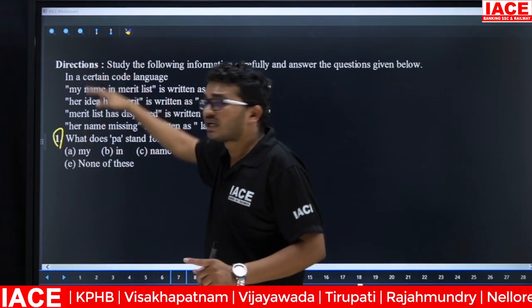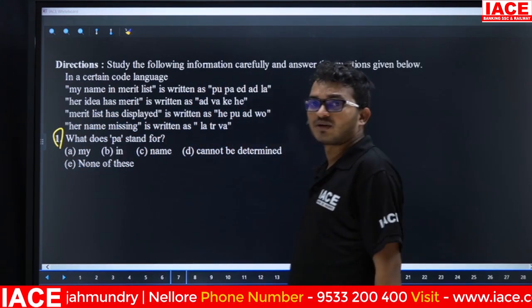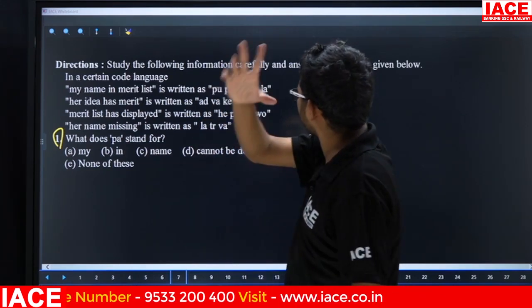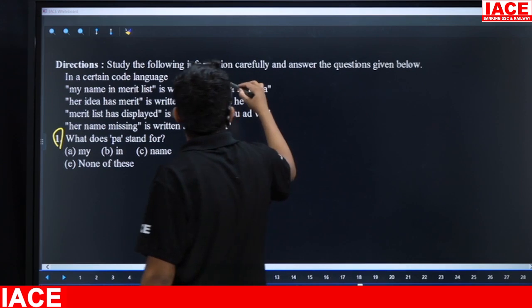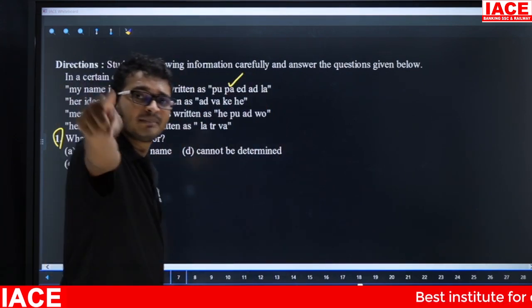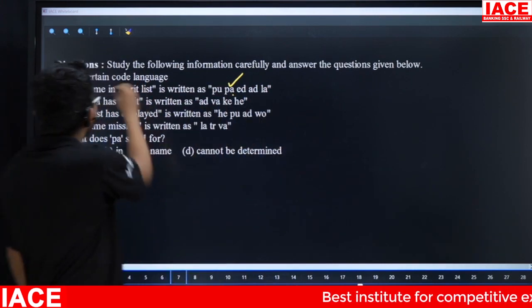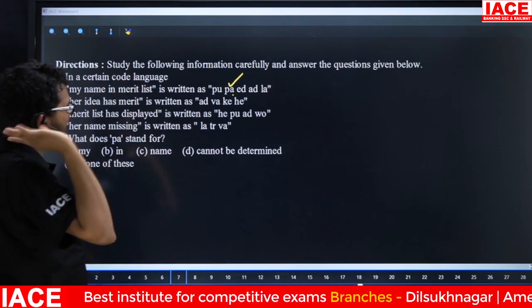See here, don't read the given information. Directly take the question. What does PA stand for? Check here, PA is present in which line? Friends, here PA is present in only the first line. That means line number 1 only, the information is PA. Line number 1 only, the code is PA.